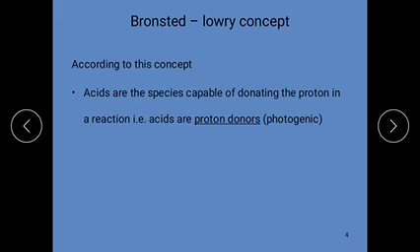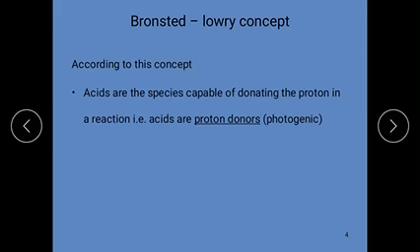Simply, proton donors are called Bronsted-Lowry acids.